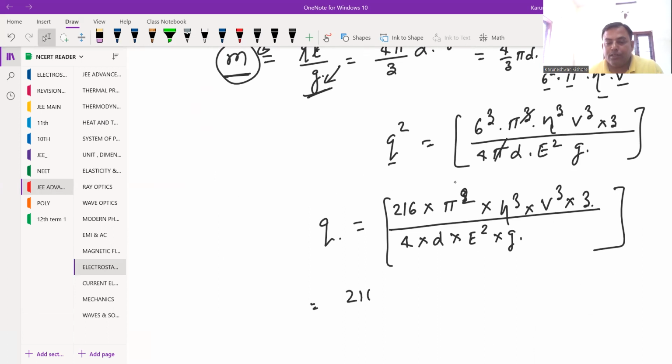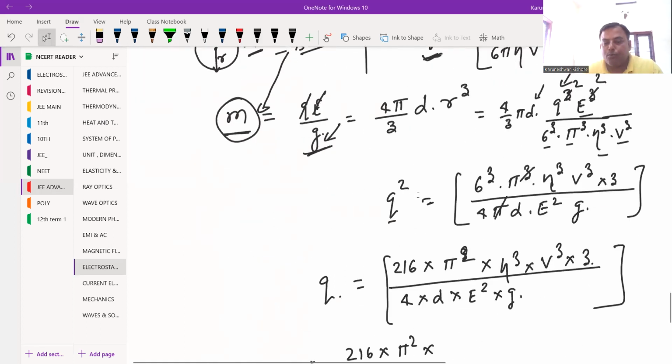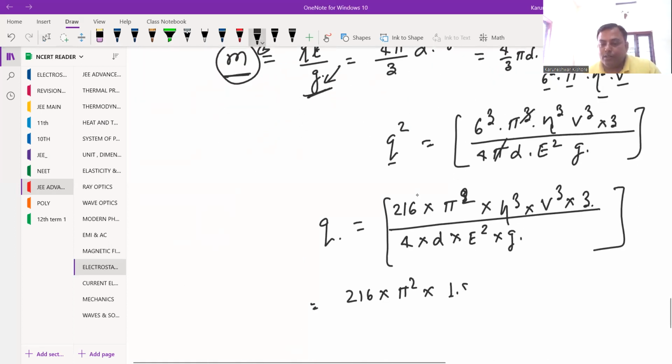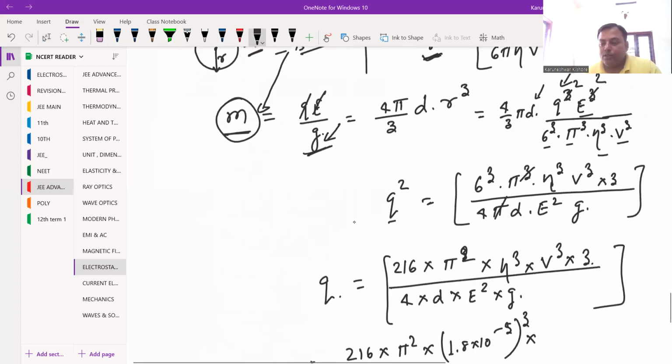This is 216 into pi square. I'm keeping pi square here because we have the coefficient of viscosity. The coefficient of viscosity is given. The value is 1.8 into 10 to the power minus 5, and cube of it. Then the terminal velocity is also given. Terminal velocity is 2 into 10 to the power minus 3, and then cube of it, multiplied by 3,